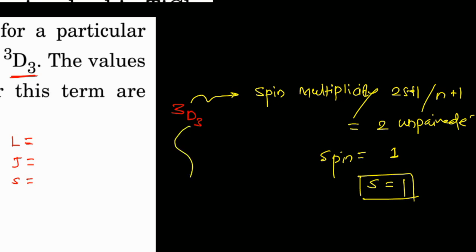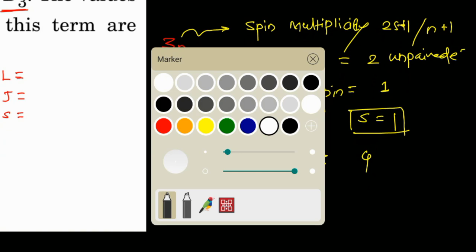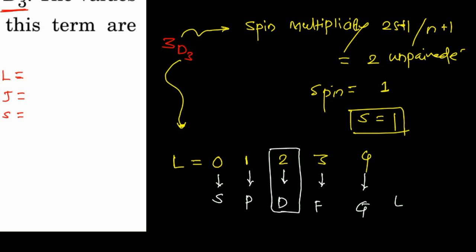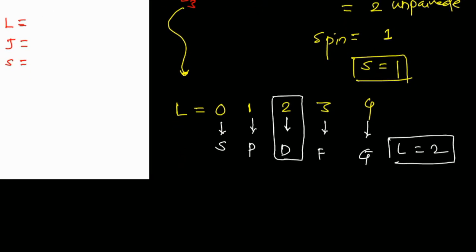Now what about this D now? This D is nothing but the orbital quantum number, and you know that for L value is equal to 0, 1, 2, 3, 4 and so on. So for 0 the term will be S, the term will be P, the term will be D, the term will be F, and the term will be G now. Now we have this one, that means your L is equal to 2. Again the second factor we obtain, that is L is equal to 2. What about this 3 now? That 3 is nothing but the what?